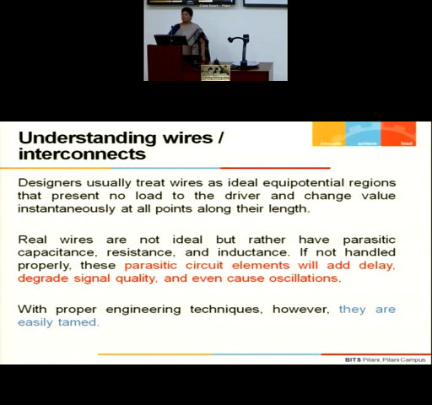Okay. So now, if you come to the wire part, wires till before 250 nanometer were treated like equipotential regions. That is, there is no distribution of voltage across the length of the wire. There is no voltage drop across the length of the wire. That means different portions of the wire are not at different potentials.